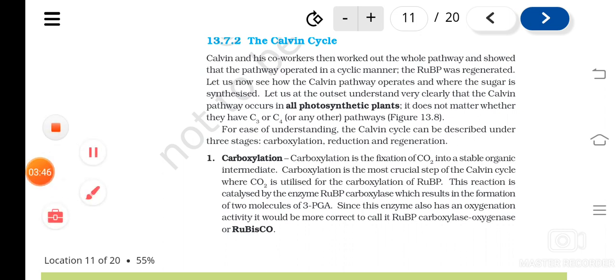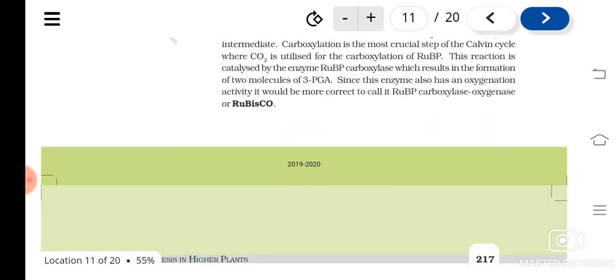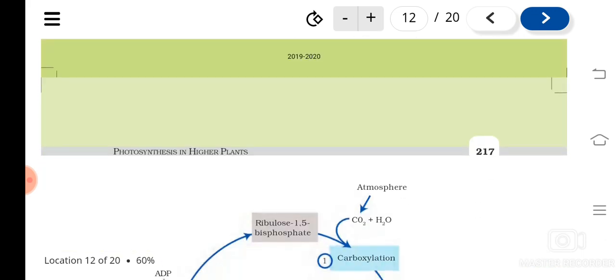So the first step of the Calvin cycle is carboxylation. In this, what is happening? Carbon dioxide combines with RuBP, and what is the enzyme needed? RuBP carboxylase oxygenase, or Rubisco.